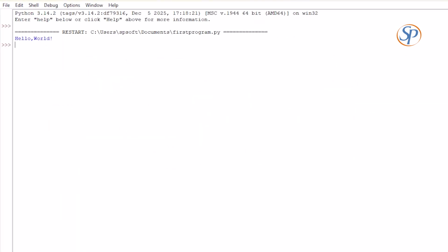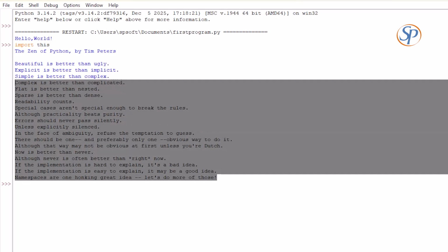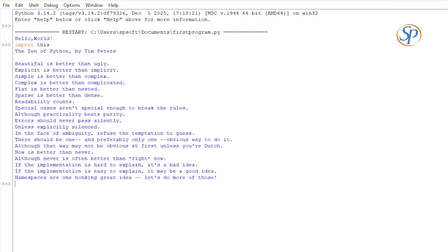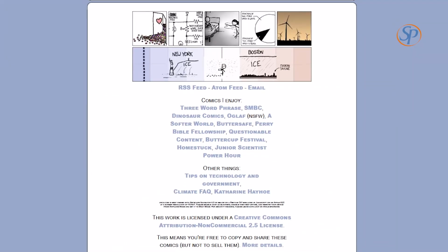The pro tip: type import this to read the Zen of Python. 19 short principles about simplicity, clarity and elegance. And for a bit of whimsy, try import antigravity. It opens a webcomic.